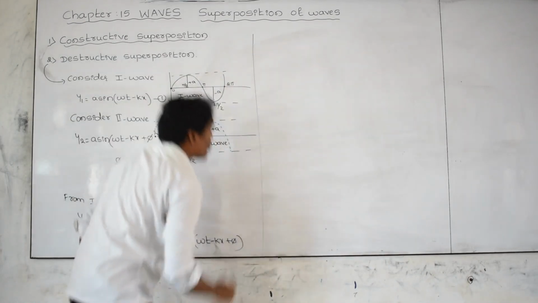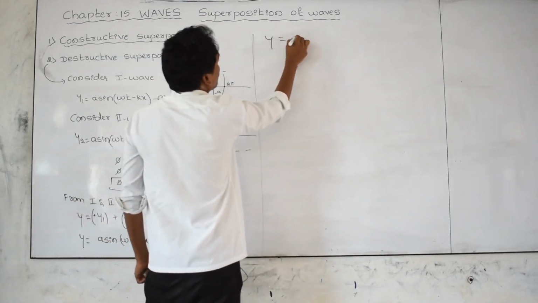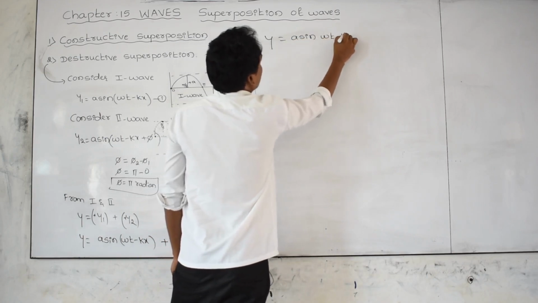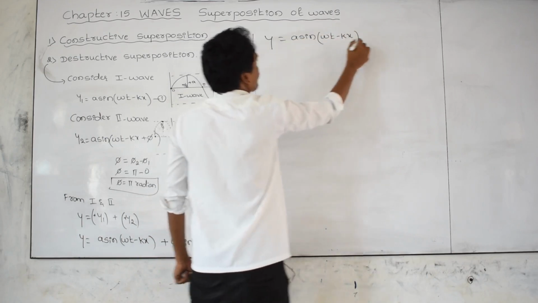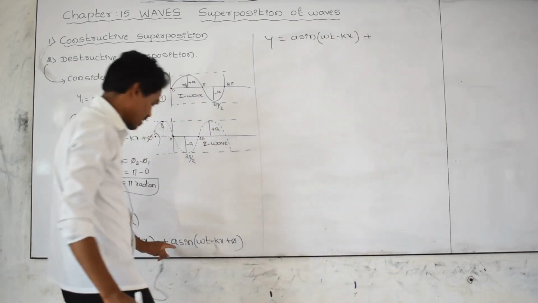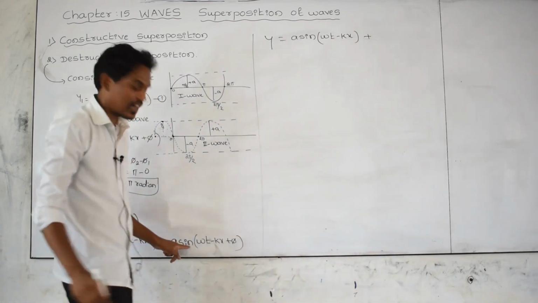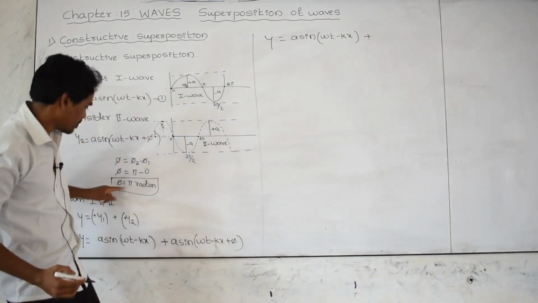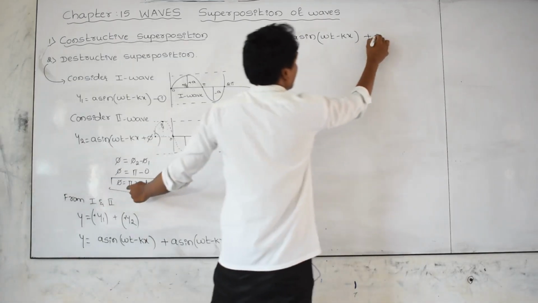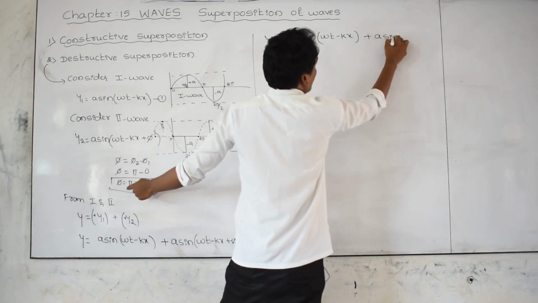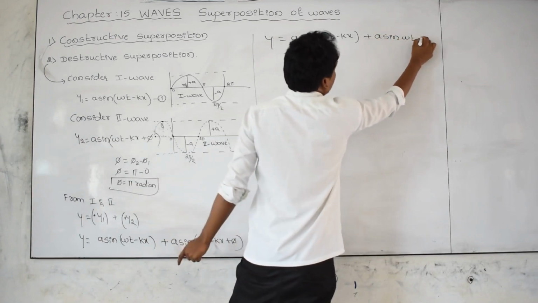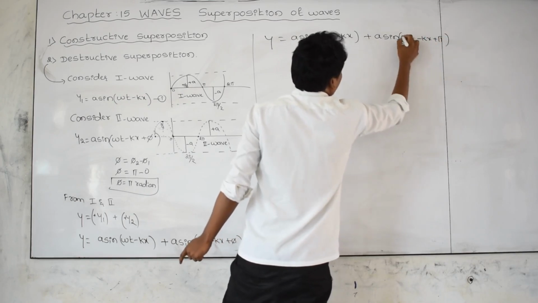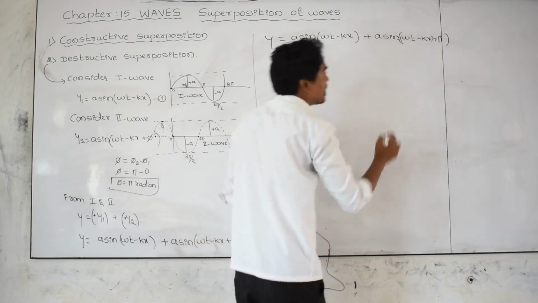Let us take now y is equal to a sine of omega t minus kx plus a sine of omega t minus kx plus pi radian. Here I am substituting pi, which means 180 degree.